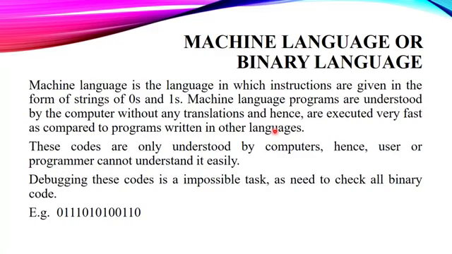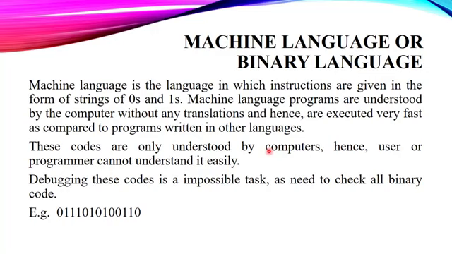Likewise, suppose I write something in Hindi or in English, you can easily understand that. But suppose I am writing that in any other language, let's say Russian or Japanese or Chinese, you will not be able to understand that code. Similarly, if you write something in machine language, your computer can very easily understand that. But if you are using some other language, it will have some difficulty. Now these codes were only understood by the computers.